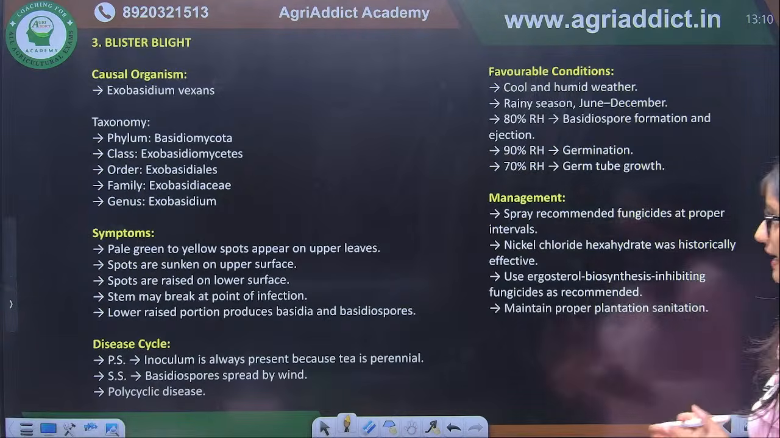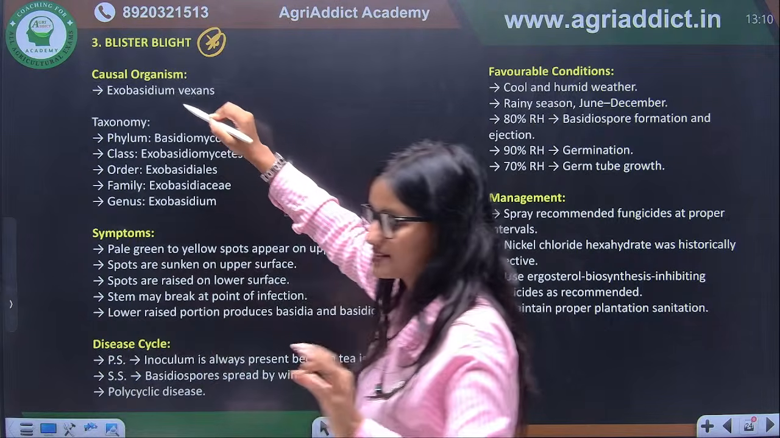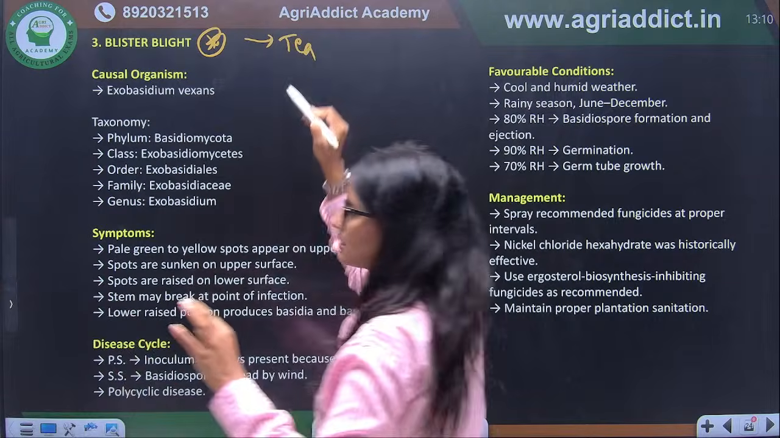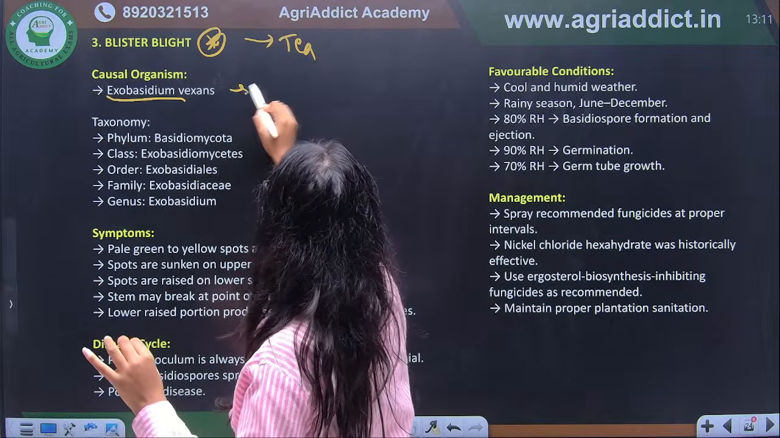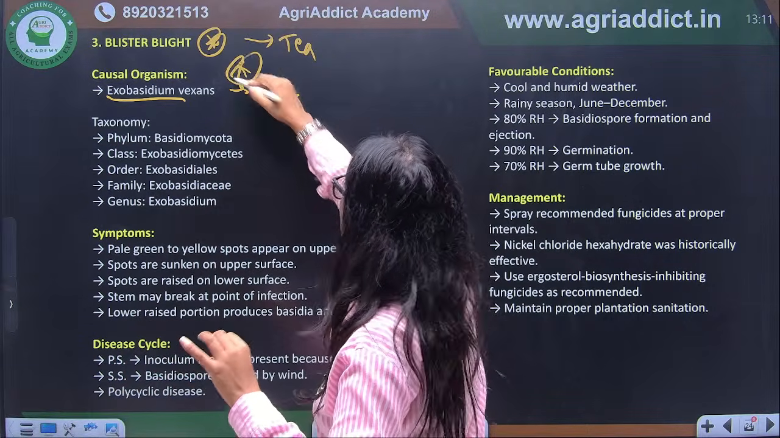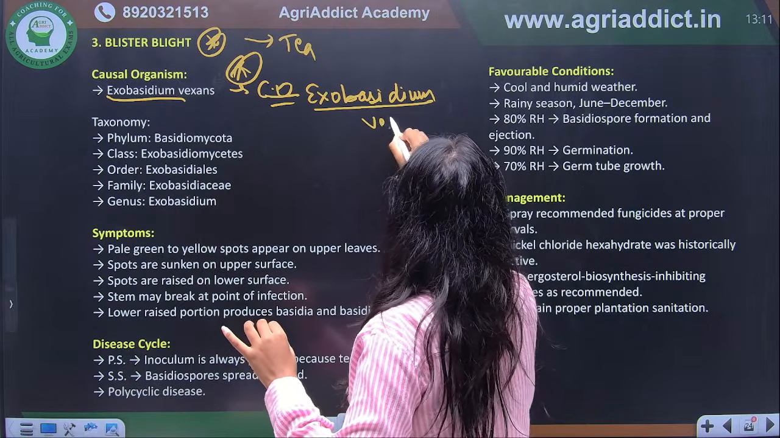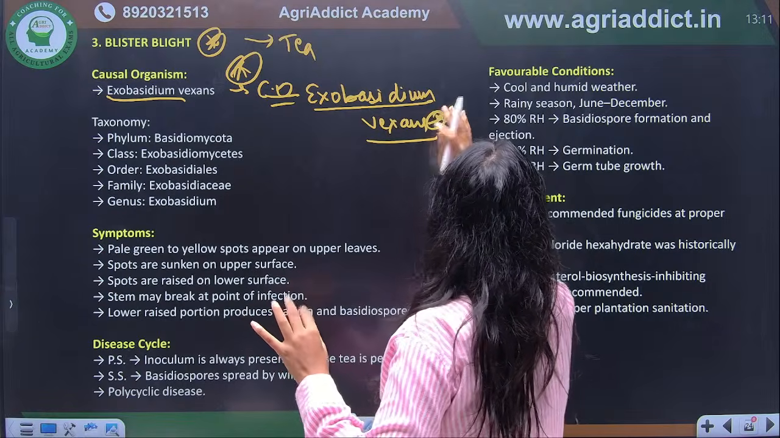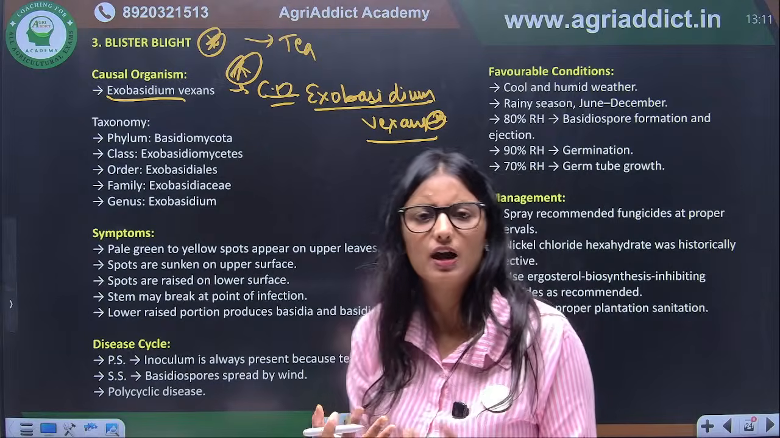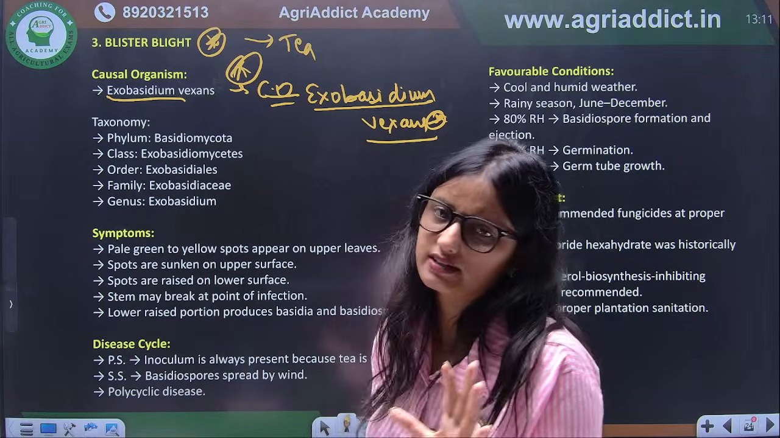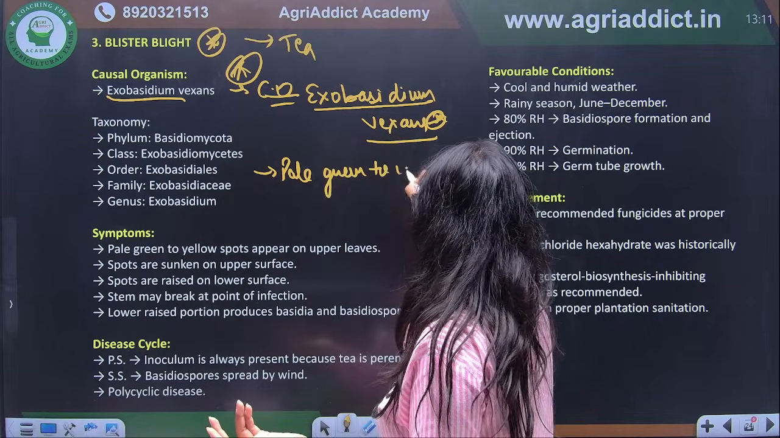Correct? Next we have blister blight. Again, what is important in blister blight? Its name. Blister blight is a disease of which crop? That is tea. What is the causal organism of blister blight? That is Exobasidium vexans. That is again important. The causal organism is important, which is Exobasidium vexans. So these are the things you have to remember from here. The rest is not that important. If we talk about the symptoms, pale green to yellow spots are formed.